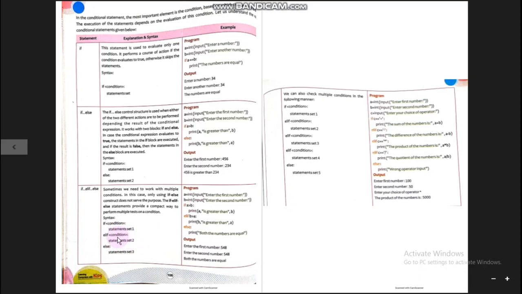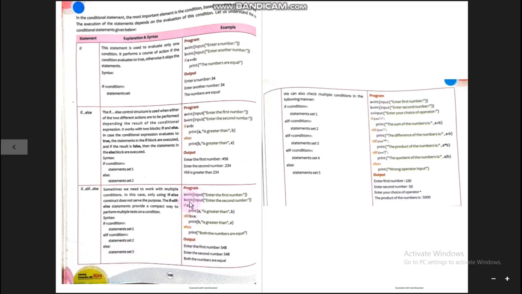Otherwise, if it also becomes false, it will jump to the else part, which will be executed when all the conditions become false. So when all the conditions become false, the control jumps to the else part, and statement set 3, which is written within the else block, will be executed.